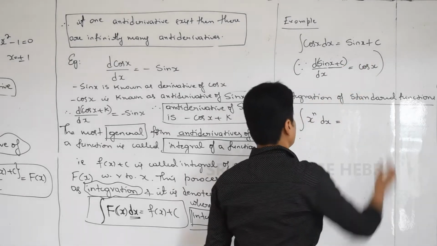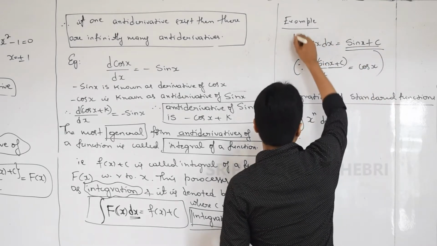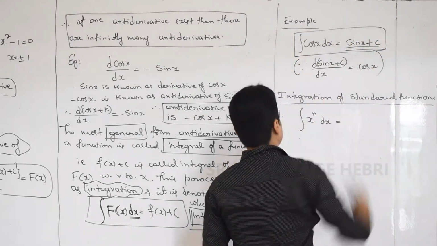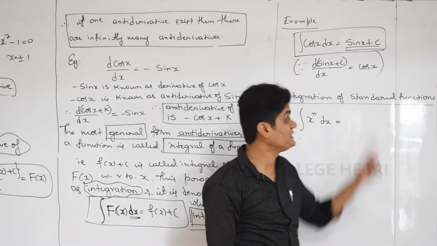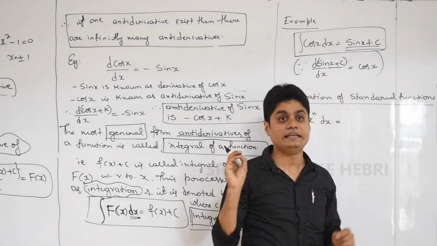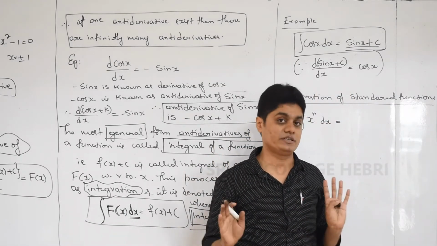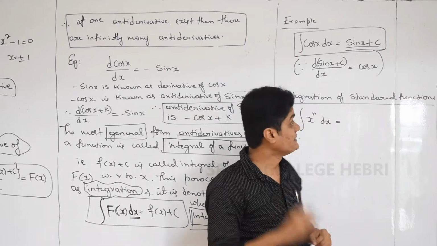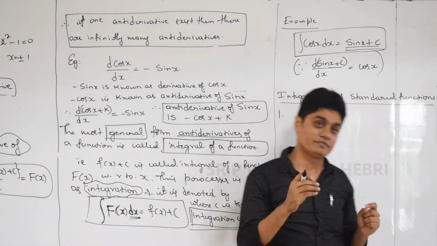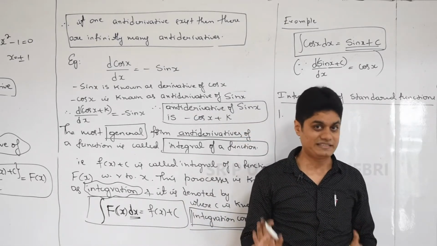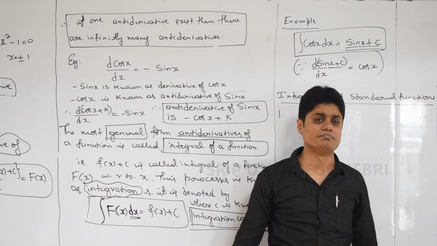So that most general form will be used as the integration. So remember, the integration of cos x is sin x plus c because of this reason, the differentiation. Here, if you know differentiation, integration is very easy to understand because we give the reason or the proof from the differentiation. Please remember that if you know differentiation, integration is very simple.